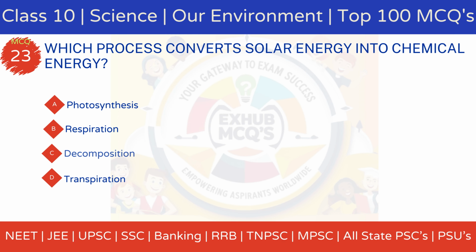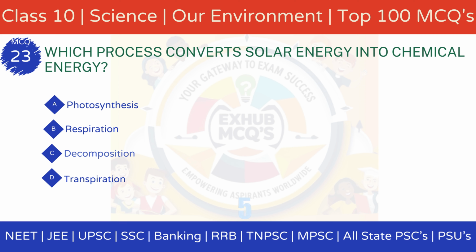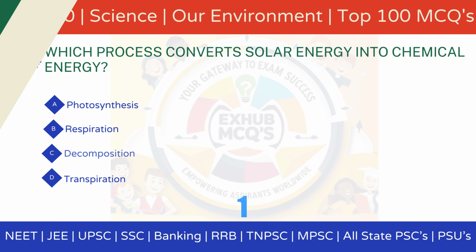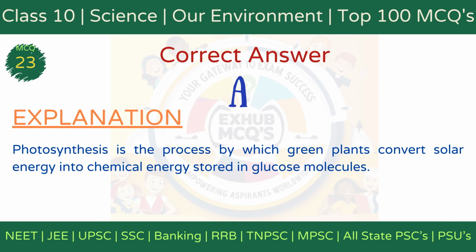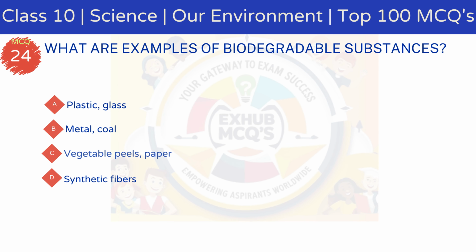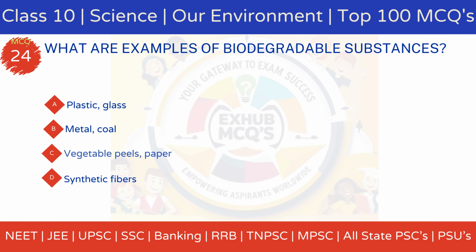MCQ 23. Which process converts solar energy into chemical energy? Option A, photosynthesis. Option B, respiration. Option C, decomposition. Option D, transpiration. The correct answer is option A, photosynthesis. Explanation. Photosynthesis is the process where green plants use sunlight to convert carbon dioxide and water into glucose, storing energy in chemical form.